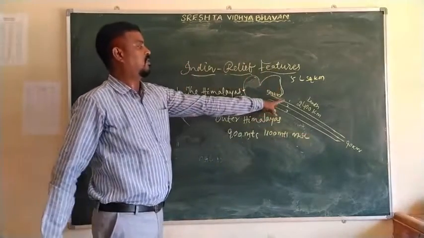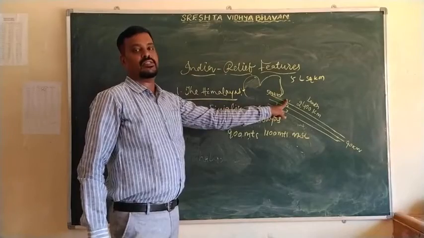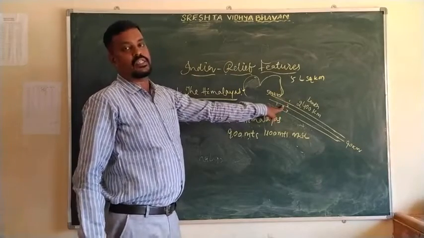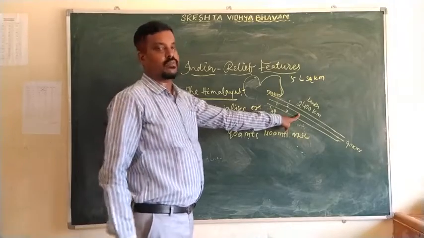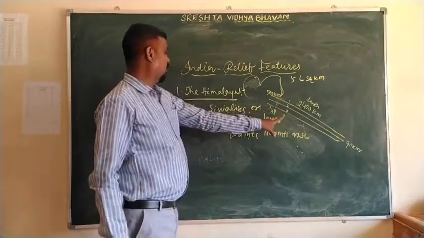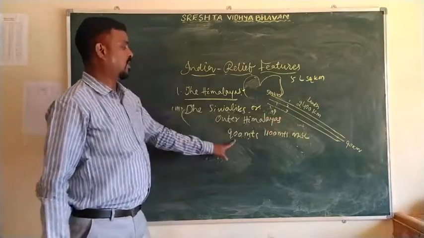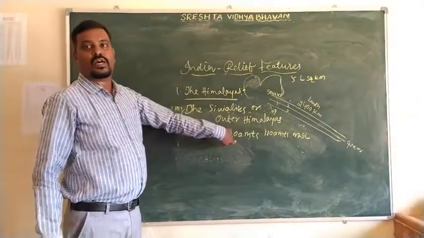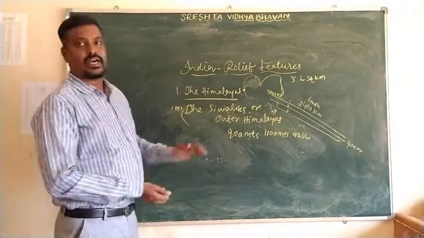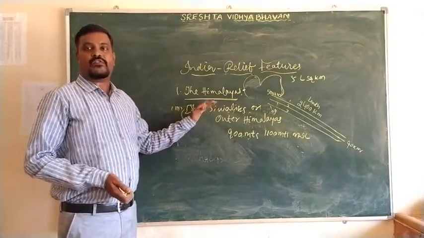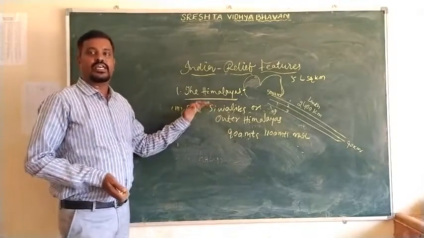First one is 6,100 meters. Second one is 3,700 to 4,500 meters height from the mean sea level. And the third one is the Shivaliks, whose height is 900 meters to 1,100 meters. It has different names in different regions.